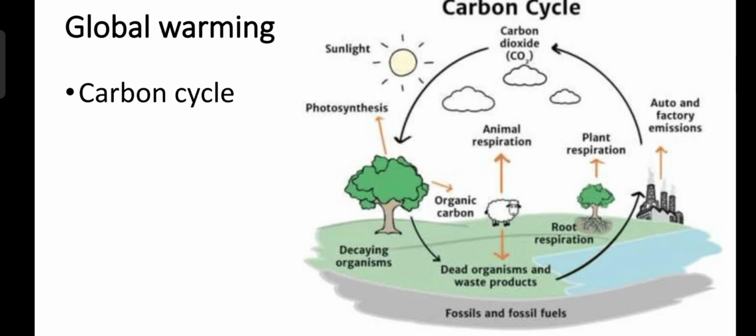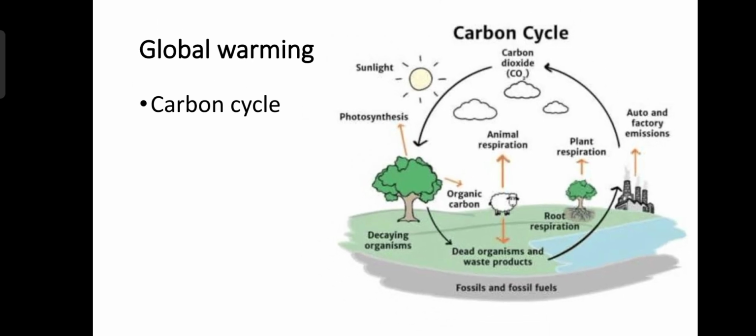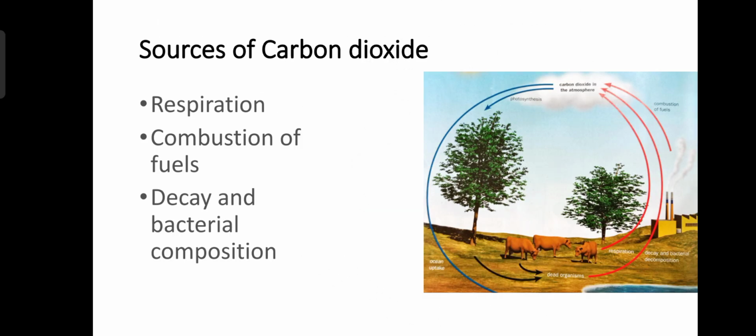You should not forget about complete and incomplete combustion of fuel. These are the processes that add carbon dioxide into the environment. And there are some processes that use carbon dioxide, like photosynthesis, and carbon dioxide is also taken up by the ocean water. Clear?